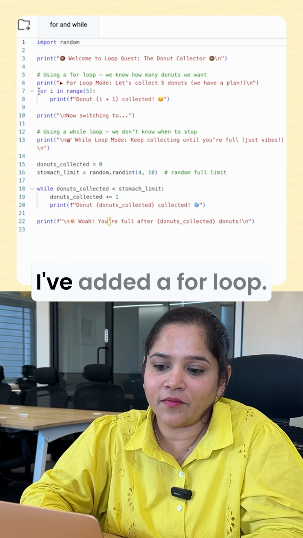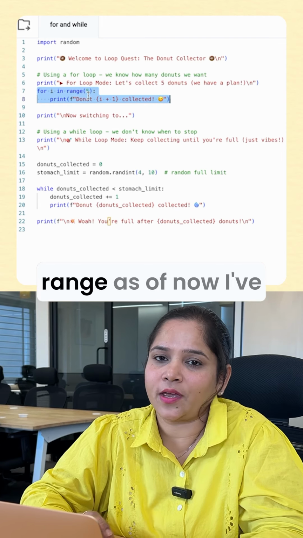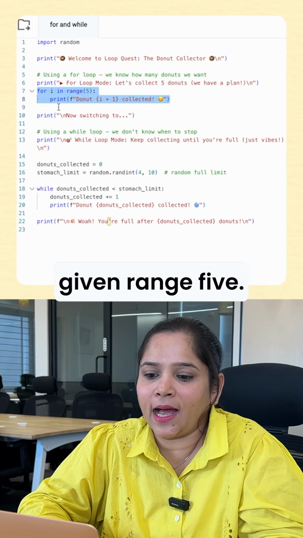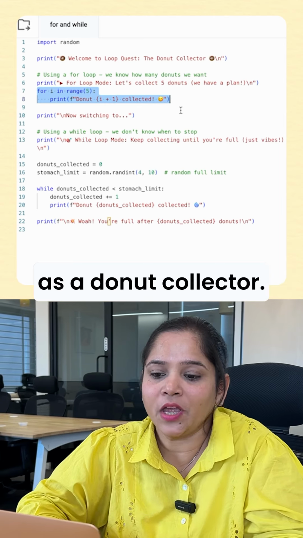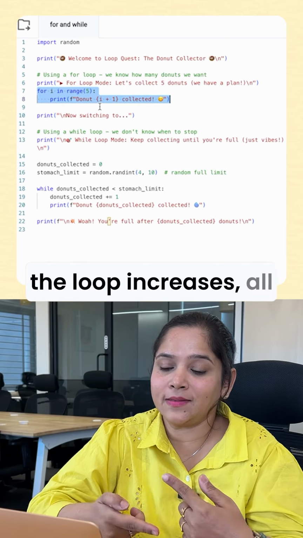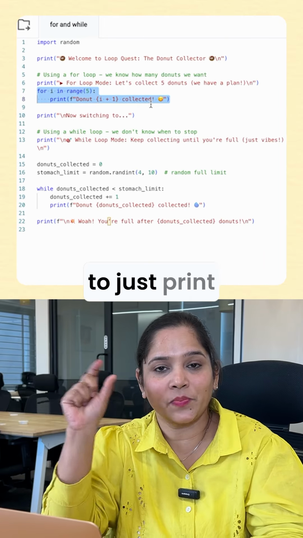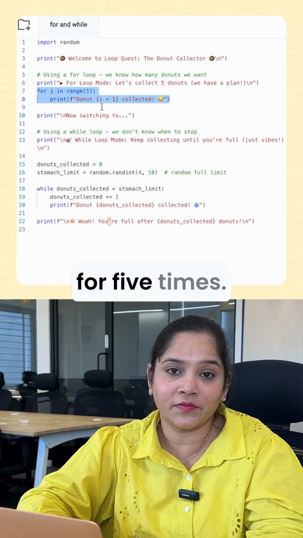Okay, so here you can see I've added a for loop. So for i in range, as of now I've given range 5, and I'm just printing here as a donut collector. So I've just taken a print statement where every time the loop increases, it is going to just print which number of donut has been collected. So here the loop runs for 5 times.